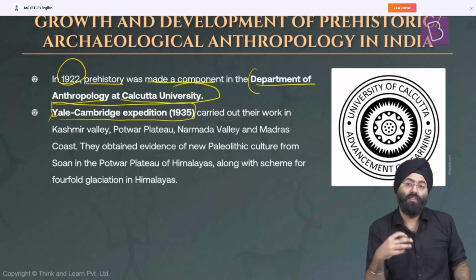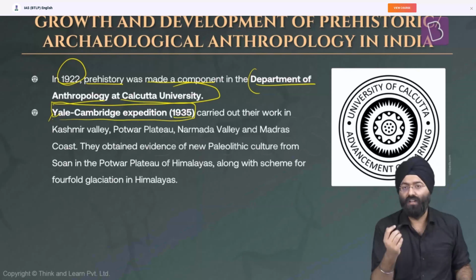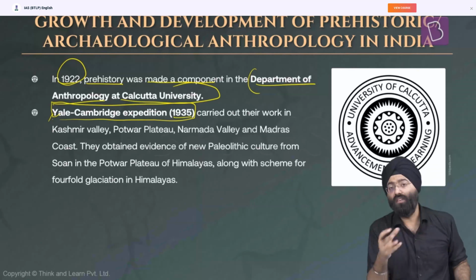They went to the Potwar region, and based on glacial studies, they tried to correlate the various phases of the Paleolithic period in India with what had been done in the Western countries. So this Yale-Cambridge expedition of 1935 is one of the very important topics that you need to mention with respect to prehistory in India.